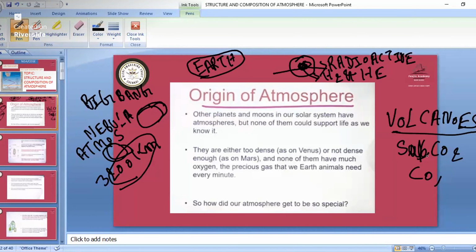Because of this, hydrogen and helium escaped from the Earth's gravity. When the volcanoes took place, we had the sulfur, carbon dioxide, carbon monoxide, all this. Then we also had the hydrogen. So they went and mixed in the atmosphere. Then after it, rain started.